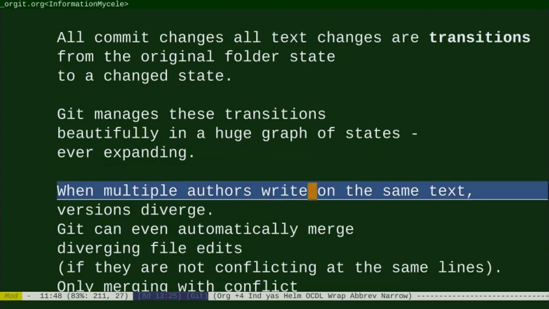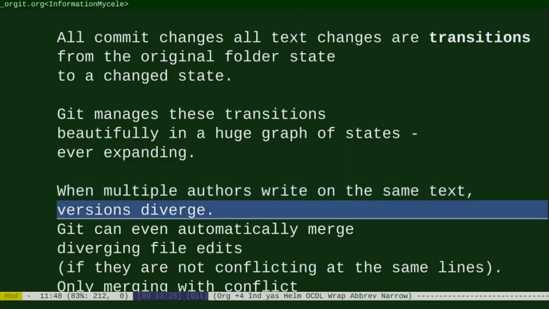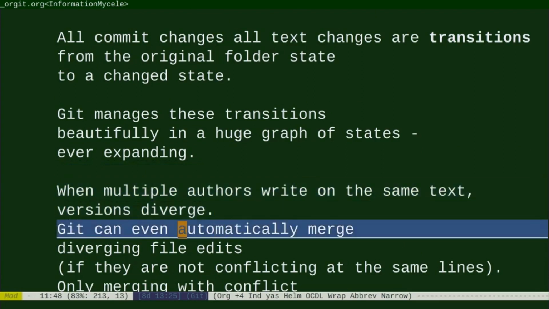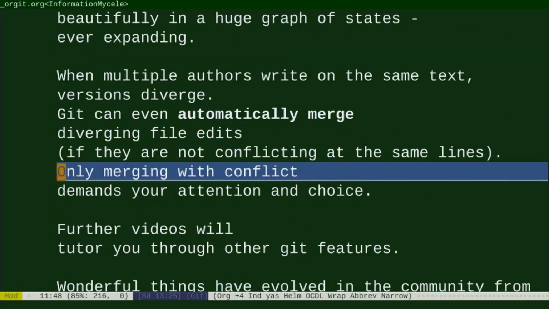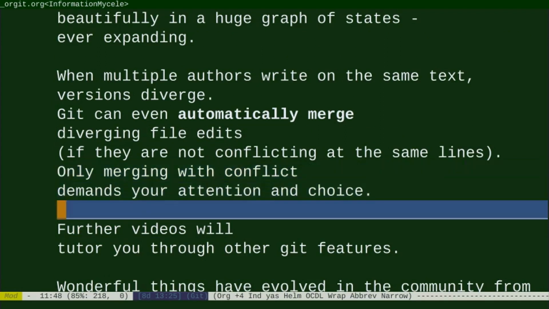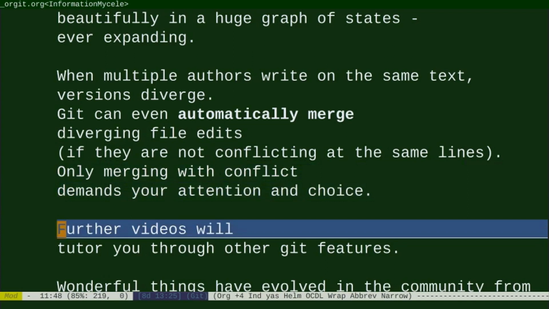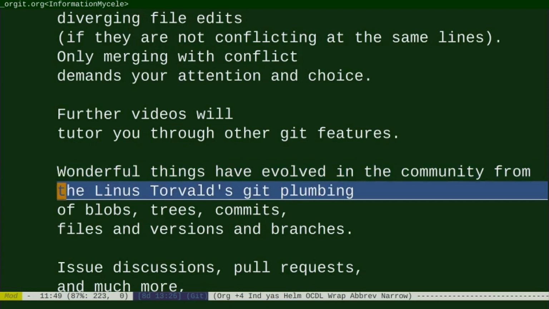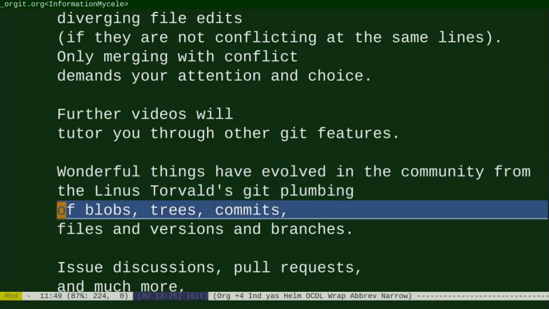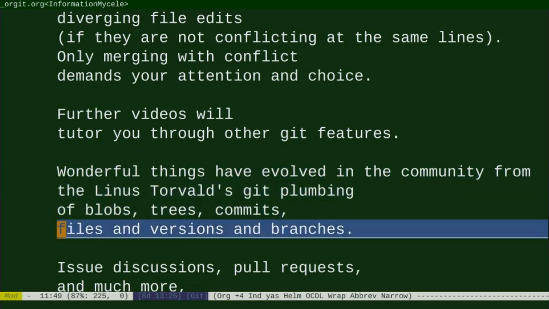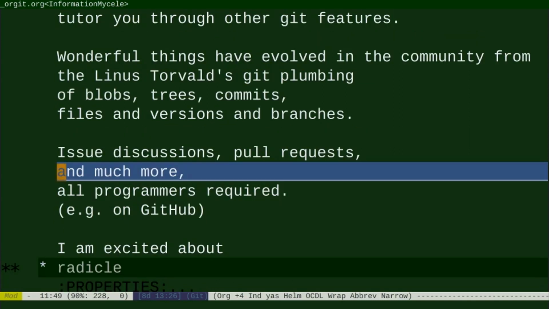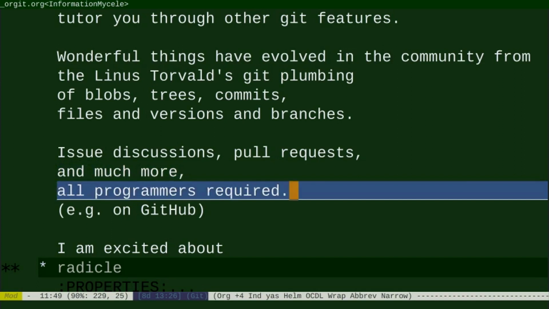When multiple authors write on the same text, versions diverge. Git can even automatically merge diverging file edits if they are not conflicting at the same lines. Only merging with conflicts demands your attention and choice. Further videos will tutor you through other Git features. Wonderful things have evolved in the community, from the Linus Torvalds Git plumbing of blobs, trees and commits, files, versions and branches, issue discussions, pull requests and much more, all programmers required.